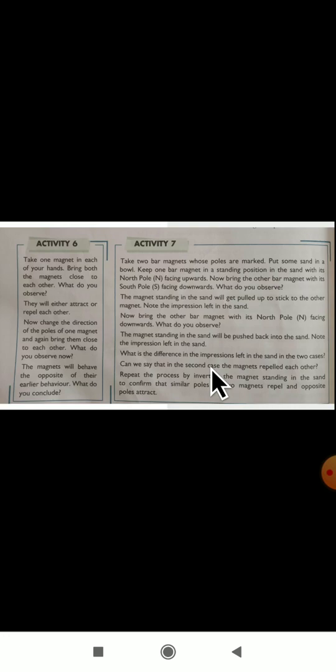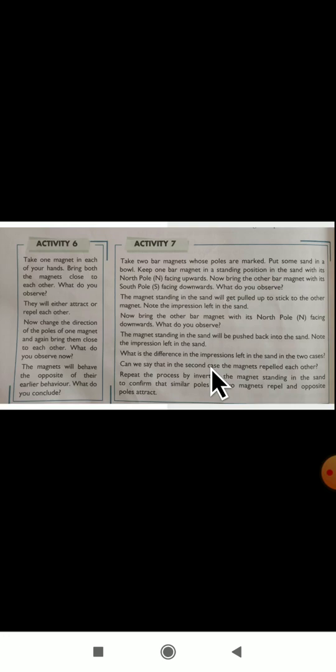Next, activity 7. Take two bar magnets whose poles are marked. On the bar magnets, they will mention their north pole and south pole. Such magnets you have to take. Put some sand in a bowl. Sand, you know, is what they use in construction. You have to use that sand in a bowl.